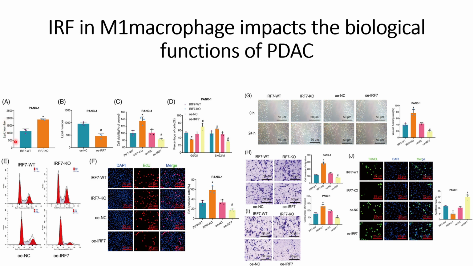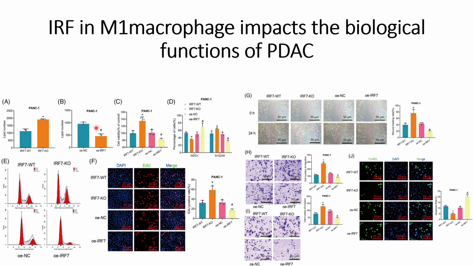study, and there they found that in the case of IRF7 wild type, the lipid numbers are lower compared to the case of IRF7 knockout. That is, IRF7 knockout has more lipid numbers. Similarly, when they checked the lipid numbers in the experiment where they overexpress IRF7, the lipid number goes down, whereas in the control, the lipid numbers are high compared to the overexpression of IRF7. So IRF7 overexpression has a negative role towards the lipid metabolism of the pancreatic cancer cells.